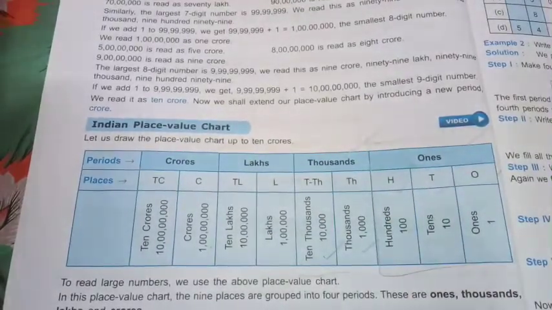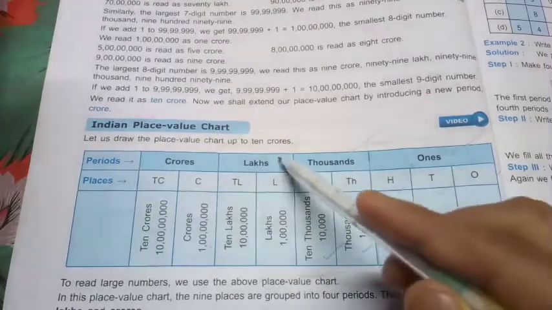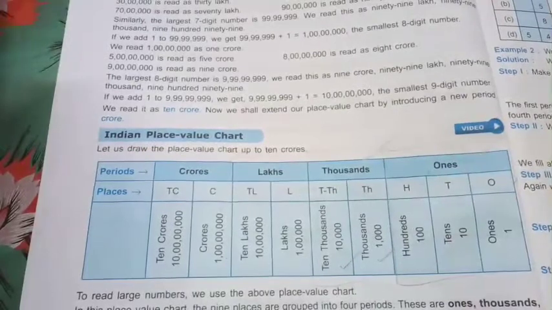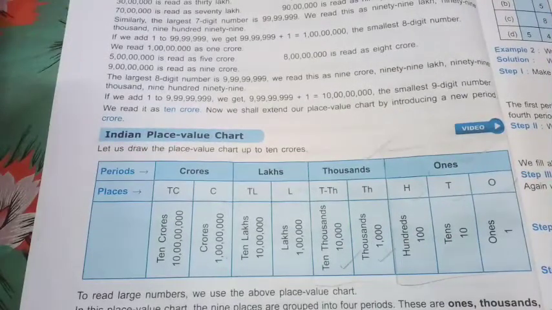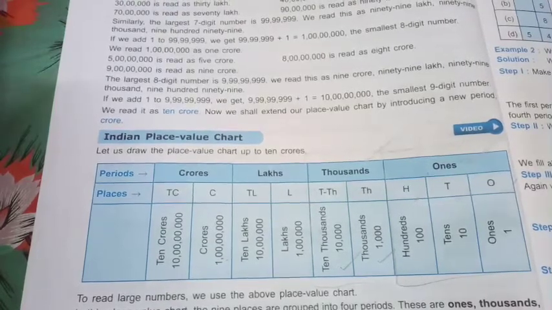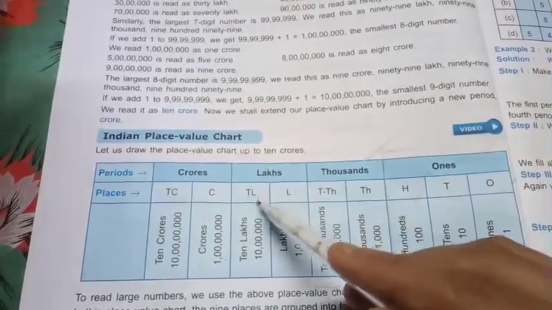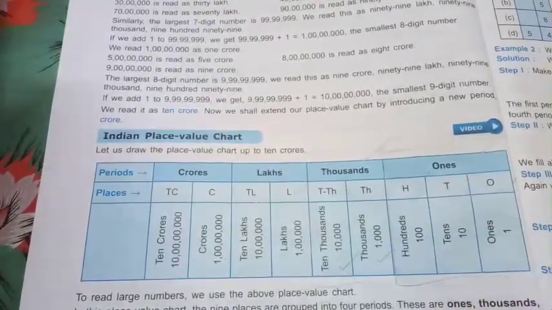Next, in the same manner, we have lakhs in our place value chart. As we have divided thousands into two parts, in the same fashion we divide lakhs into two parts: one lakh and 10 lakh.